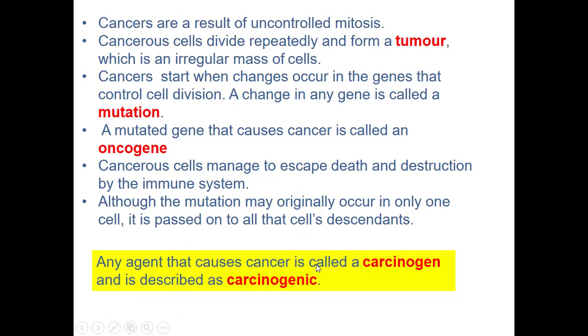Now, usually, we are going to have certain agents that increase the chances of these mutations happening so that we have oncogenes formed. And those are what we call carcinogens. So a carcinogen is a substance that causes cancer, a substance that is going to initiate that mutation, which brings about formation of an oncogene. And any substance that is a carcinogen can still be called carcinogenic, like smoking. When someone smokes, the smoke contains tar. So tar is a carcinogen.